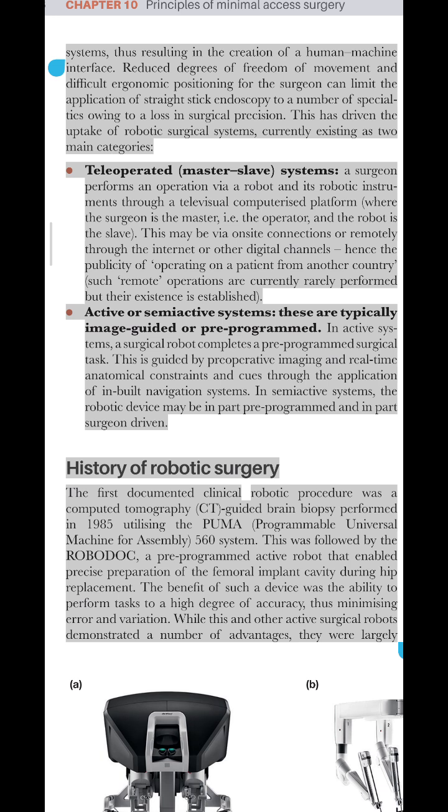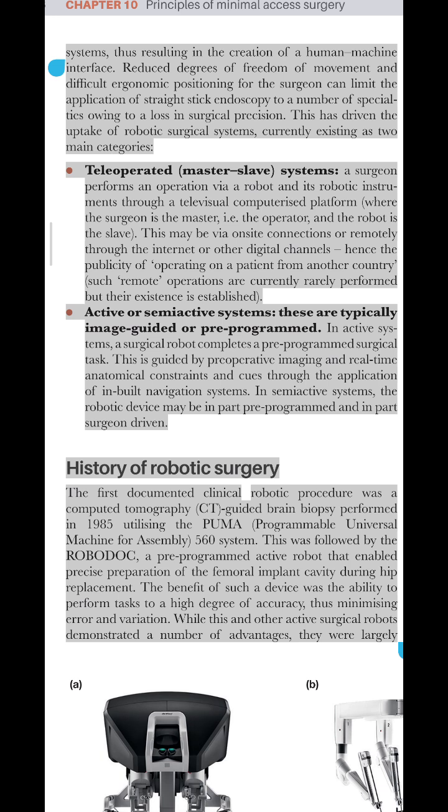Reduced degrees of freedom of movement and difficult ergonomic positioning for the surgeon can limit the application of straight-stick endoscopy to a number of specialties owing to a loss in surgical precision. This has driven the uptake of robotic surgical systems, currently existing as two main categories. Teleoperated, master-slave systems: a surgeon performs an operation via a robot and its robotic instruments through a televisual computerized platform, where the surgeon is the master, i.e. the operator, and the robot is the slave.